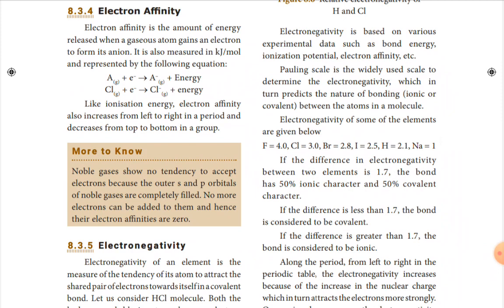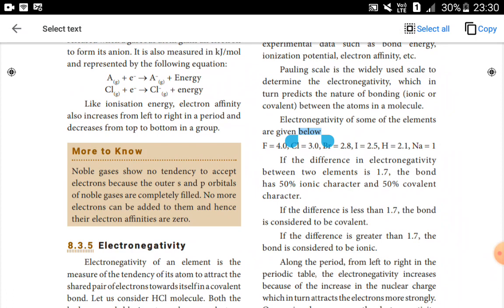For example, chlorine, which is a gaseous element, when an electron is gained, turns from a neutral atom to a negatively charged anion, and energy is released. Like ionization energy, electron affinity also increases from left to right in a period and decreases along the group.